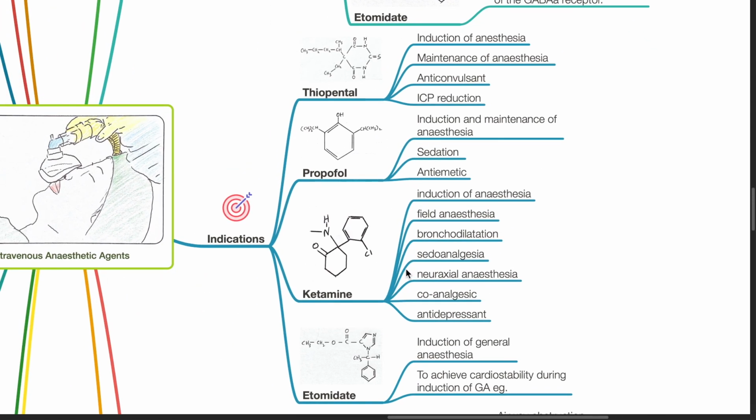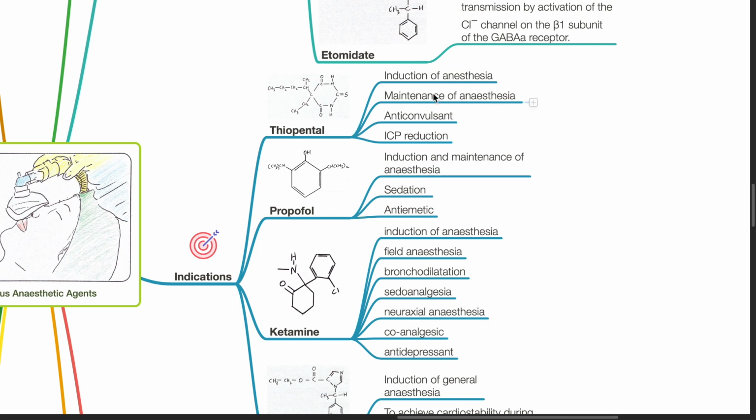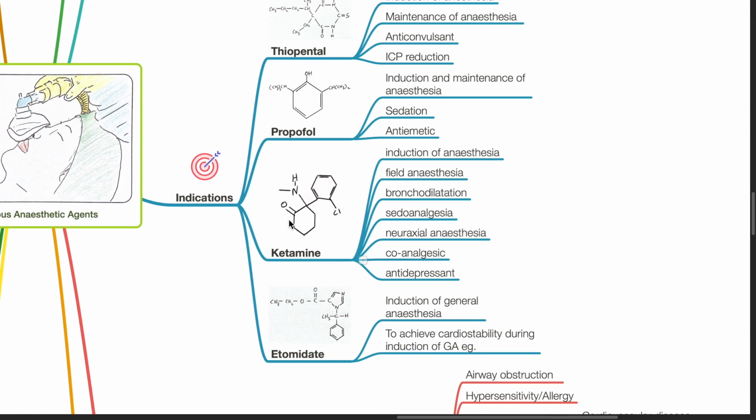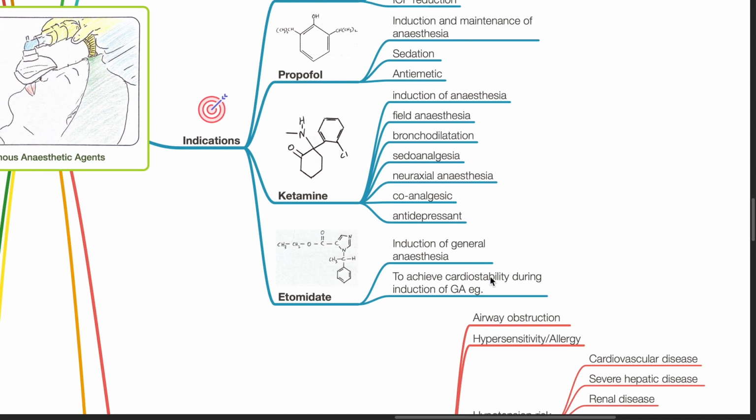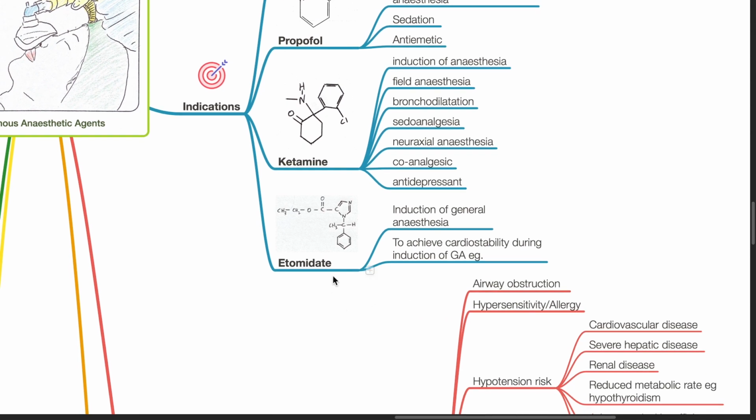Indications. Thiopental. Induction of anesthesia, maintenance of anesthesia, anticonvulsant, and ICP reduction. Propofol. Induction and maintenance of anesthesia, sedation, and anti-emesis. Ketamine. Induction of anesthesia, especially in field anesthesia, bronchodilation, sedation and analgesia, neuraxial anesthesia, co-analgesia, and antidepressant. Etomidate. Induction of general anesthesia, especially to achieve cardiostability during induction.